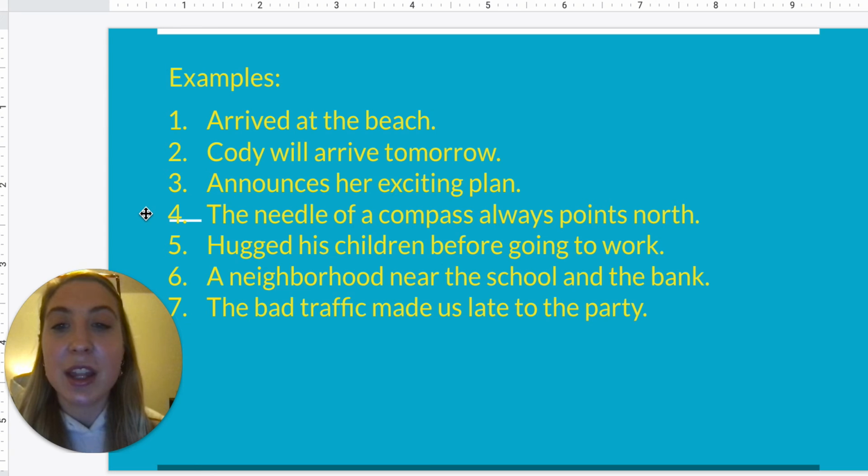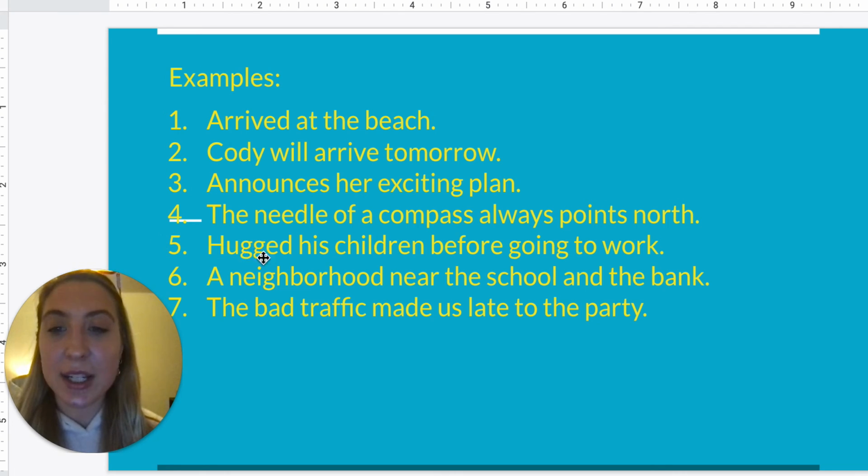Number 4, the needle of a compass always points north. Okay, so what is this sentence about? It's about a needle. What is the needle doing? Points north. So here we have a subject and a verb, which means since it has both, it's going to be a complete sentence.